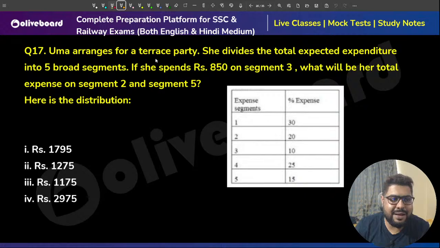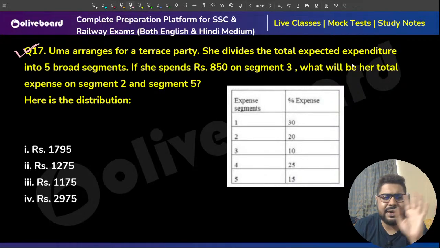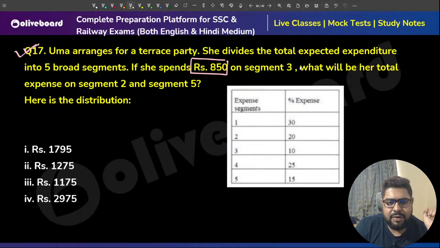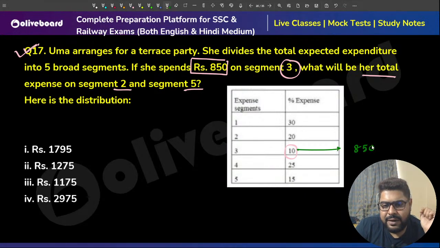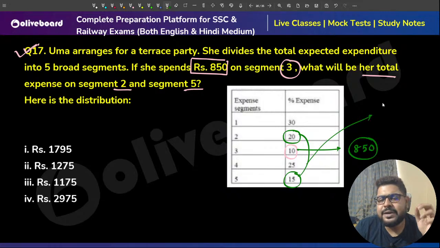Perfect. Chalo sir, next one. Uma arranges a terrace party, whatever. So there are different segments. 850 on segment 3. Total expense like in segments 2 and 5. It's okay, sir. So segment 3 means 10%. The value of 10% is given as 850, right, sir? Segment 2 and 5 total will be this, that means 35%. So 10% is 850, 1% is 85, 35% will be 35 into 85.